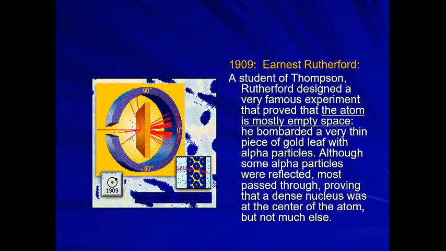The second observation: some alpha particles were deflected through small angles and a few were deflected through large angles. Understood or not understood, class?